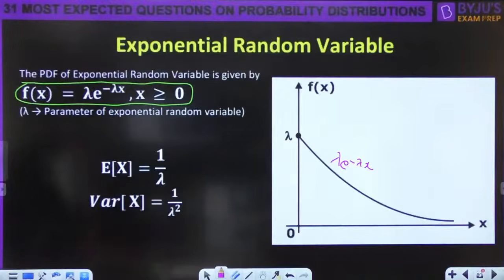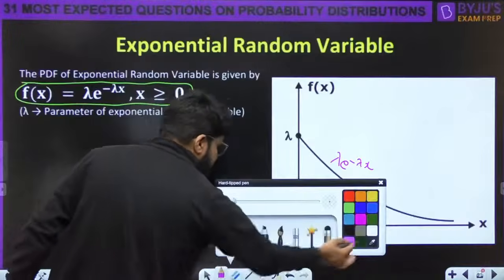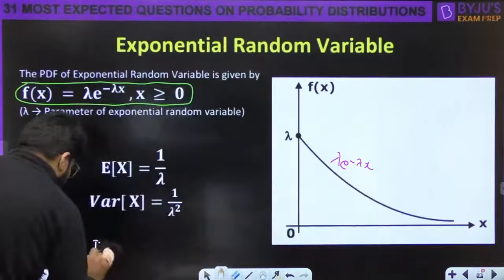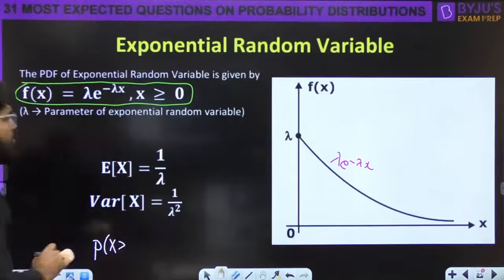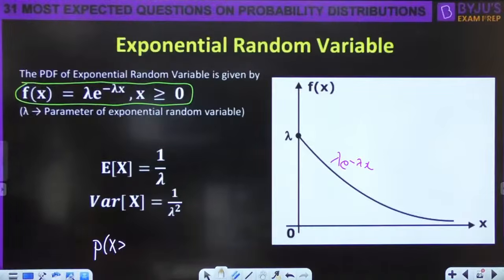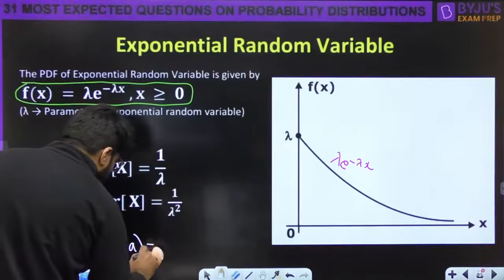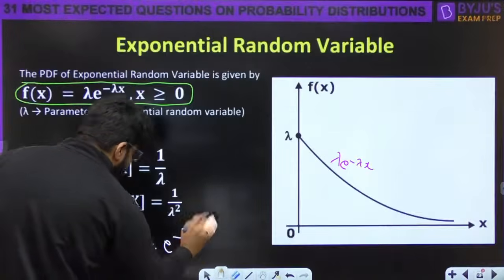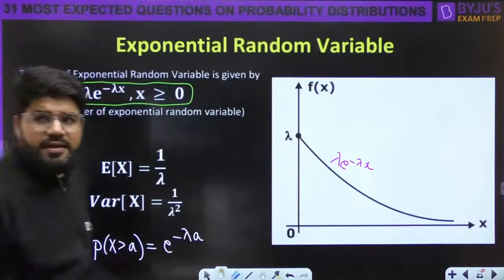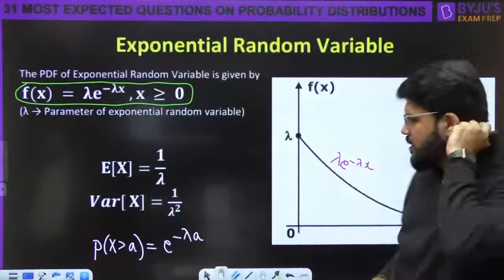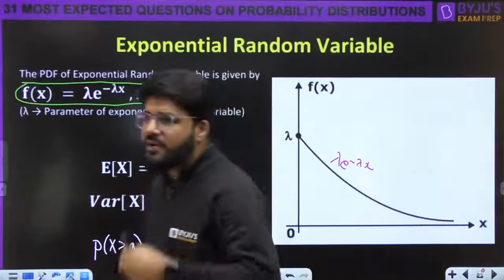One more important calculation here. इसको भी लिख देते हैं यहाँ पे हम. For exponential distribution, one more calculation onto which questions are very common. What is the probability that x takes the value greater than a? It is e power minus lambda a. Probability x greater than a is e power minus lambda a.